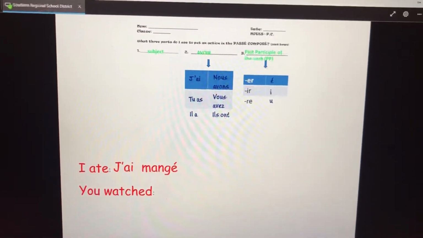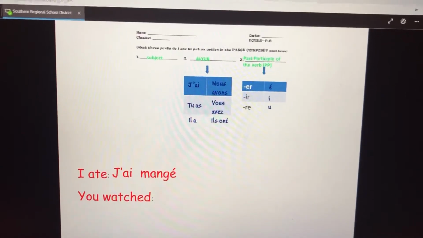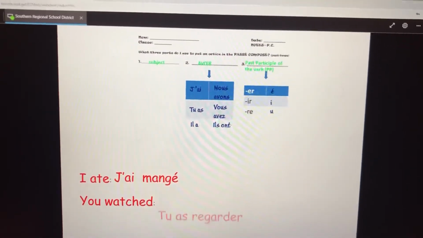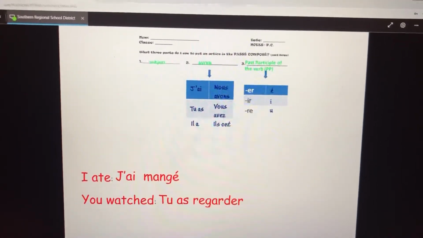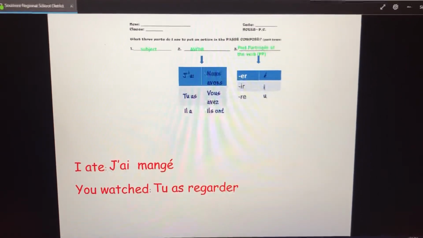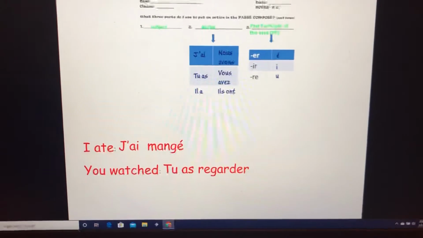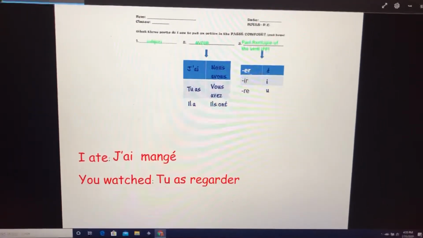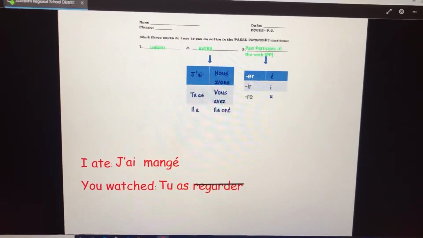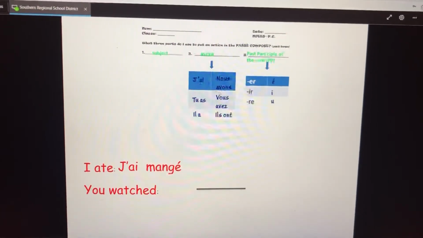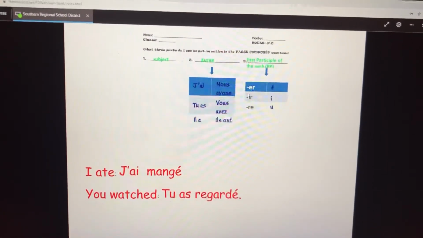If you want to say you watched, you need your subject and avoir and then the verb. Tu as regardé. But you need the past participle of the verb. Regarder is an ER verb. So to form the past participle, you drop the ER, you replace it with an E accent aigu. Tu as regardé.